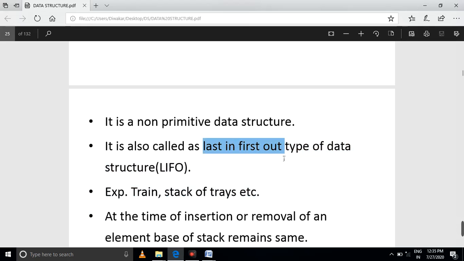Many books mention only last in, first out, that means LIFO only. But if you find it confusing, you can say the reverse also, first in, last out. So in a stack, the person who enters first comes out last. This is a real-time example, for example a train, or a stack of trays. This is the way you have to consider it.